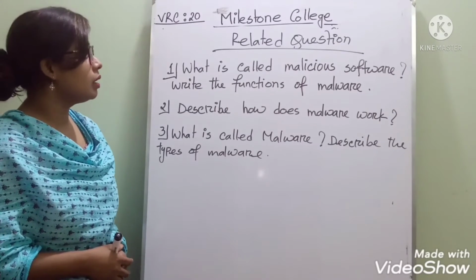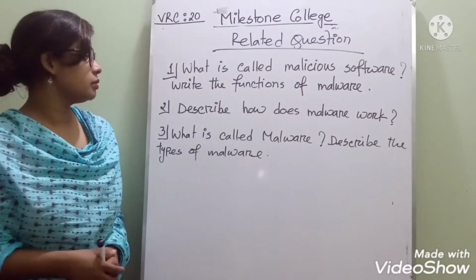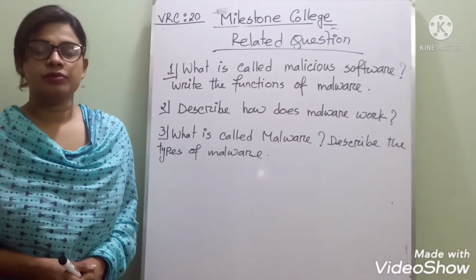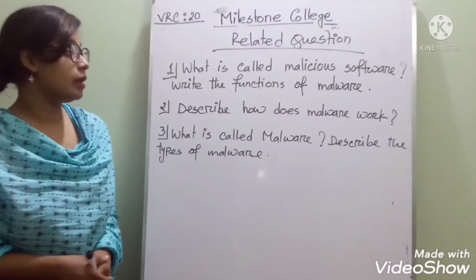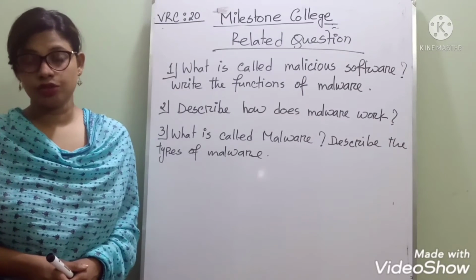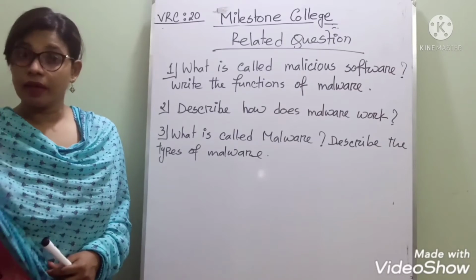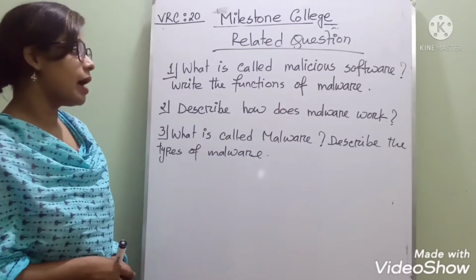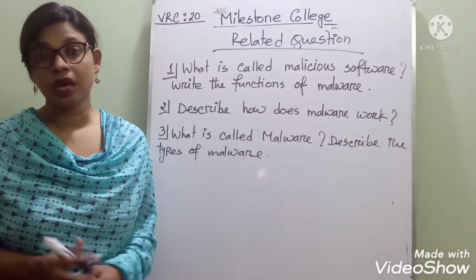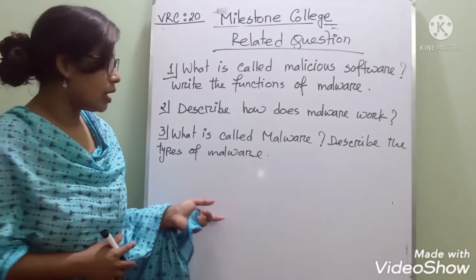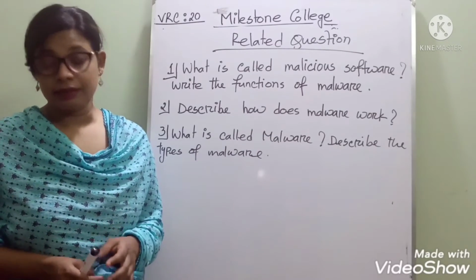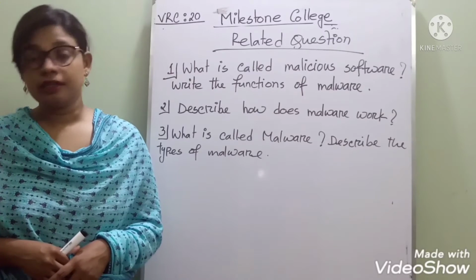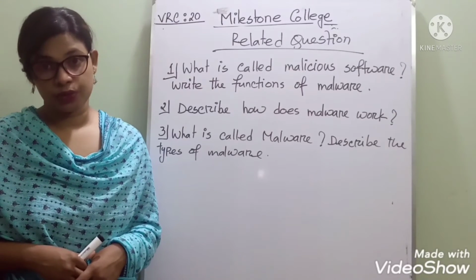Question number 1. What is called malicious software? Write the functions of malware. In this question, you must write the definition with an example and then write the functions of malware in points like 1, 2, 3, 4. Is it clear? Then question number 2, describe how malware works. I have shown you the answer in points. But before writing the points, obviously write some introduction, and at the end of the answer you must write a conclusion.